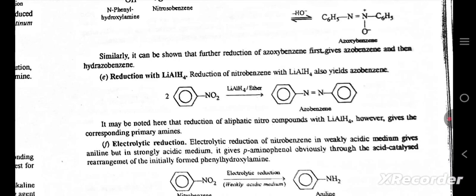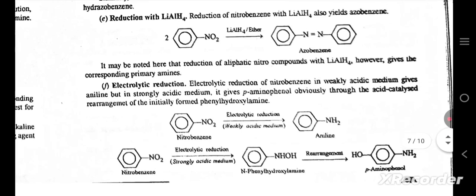Azoxybenzene is formed by the base-induced condensation of nitrosobenzene and phenylhydroxylamine. Similarly, it can be shown that further reduction of azoxybenzene first gives azobenzene and then hydrazobenzene. Reduction with LiAlH4: reduction of nitrobenzene with LiAlH4 also yields azobenzene. It may be noted here that reduction of aliphatic nitro compounds with LiAlH4, however, gives the corresponding primary amines.